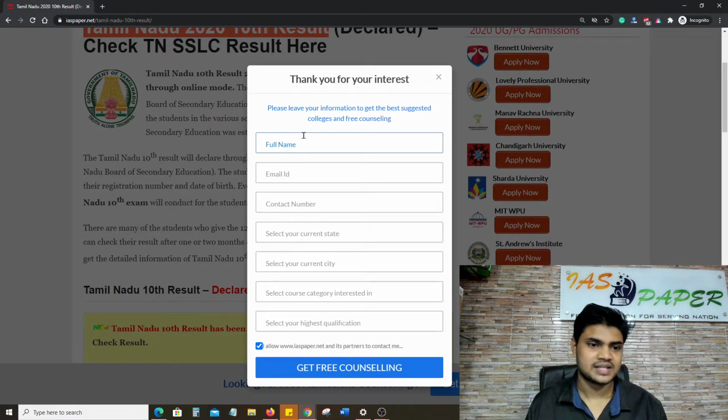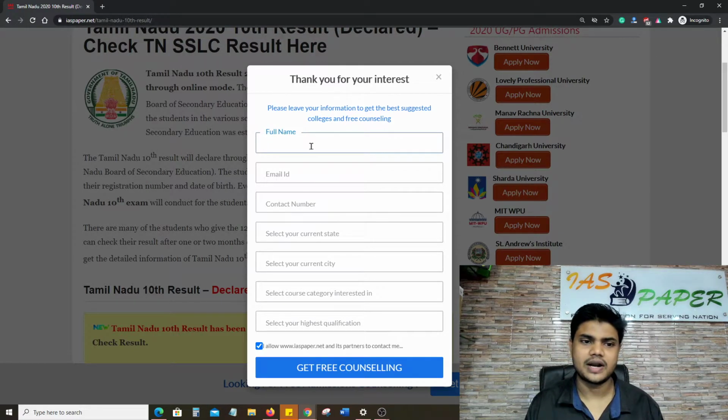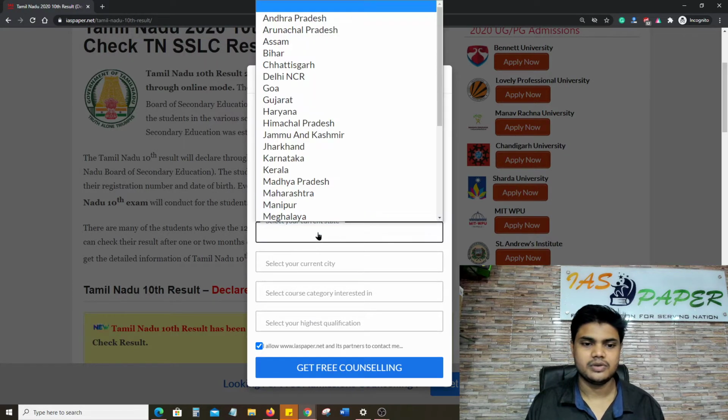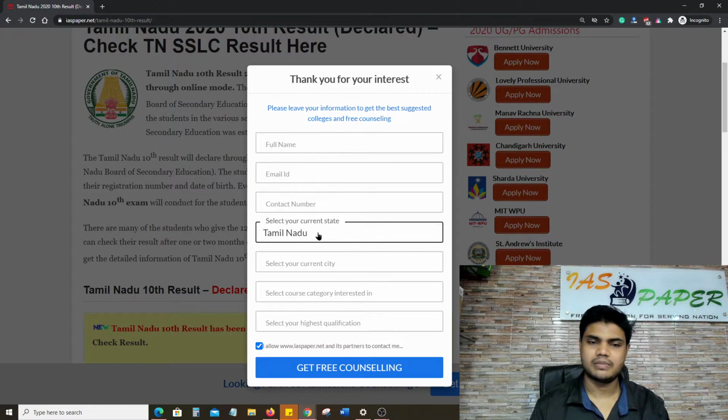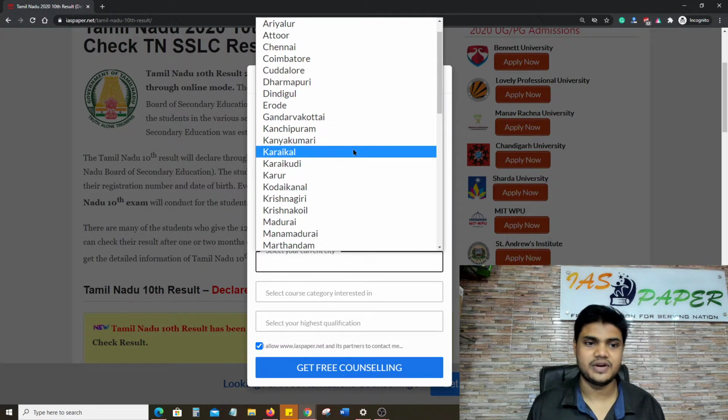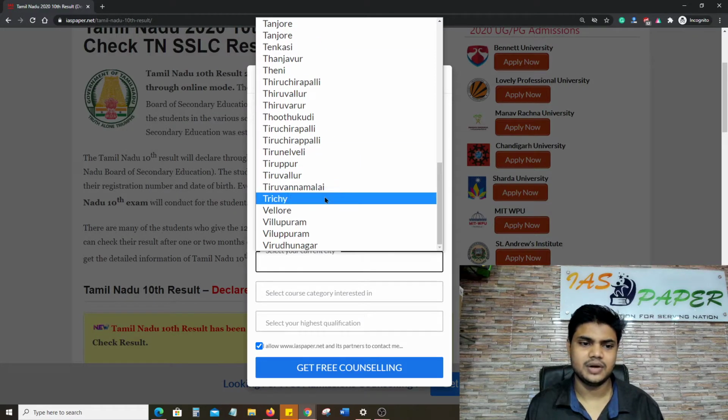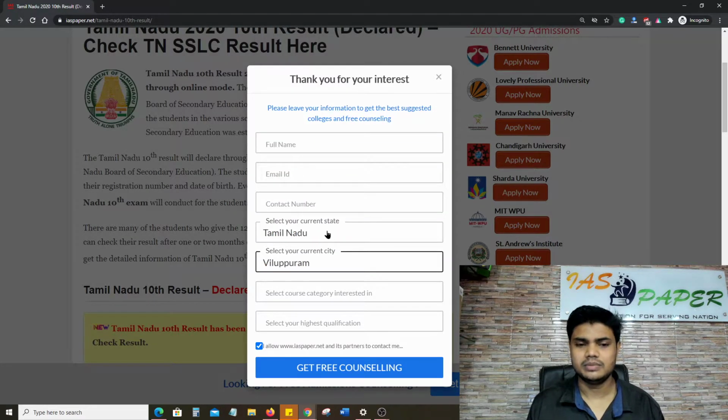Meanwhile, you have to submit this form, which is very important. Here you need to write your name, your email address, your contact number, your address, your state. For example, I'm from Tamil Nadu, so I'm writing Tamil Nadu. Wherever you are, you have to write your own place. For example, I am from Villupuram. If you are from a small village, then also you have to write the same. For example, I'm from a small village which is very far away from the city, and we have a lack of internet and electricity. Still I try my best to provide you the value and give you the best videos I can, which will be helpful for you.